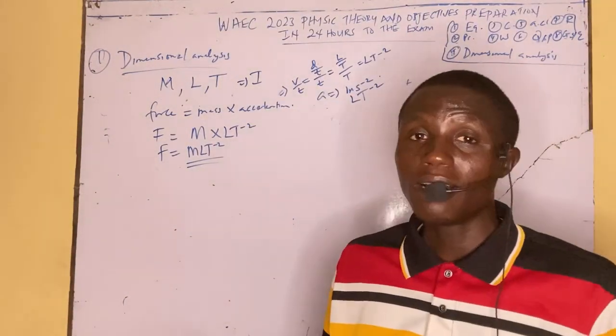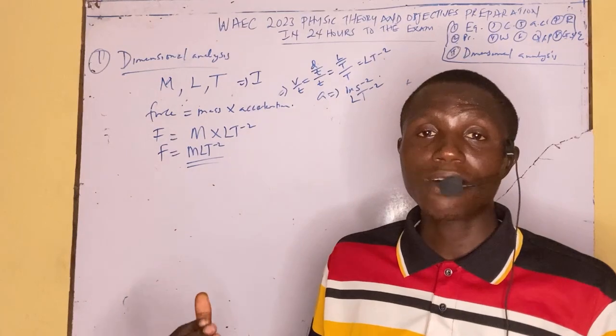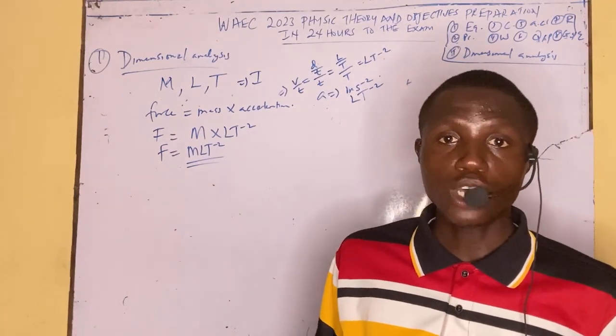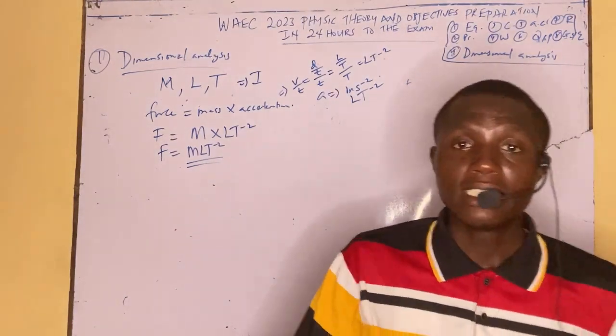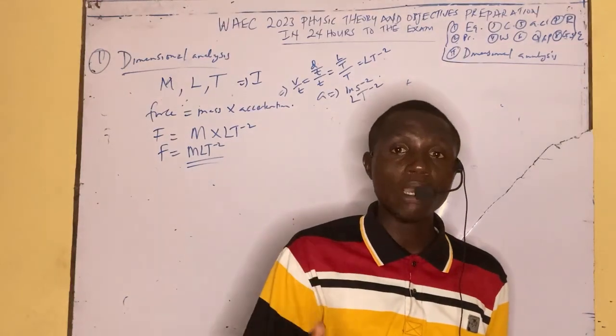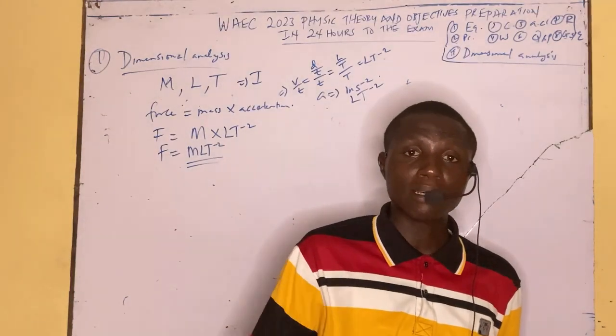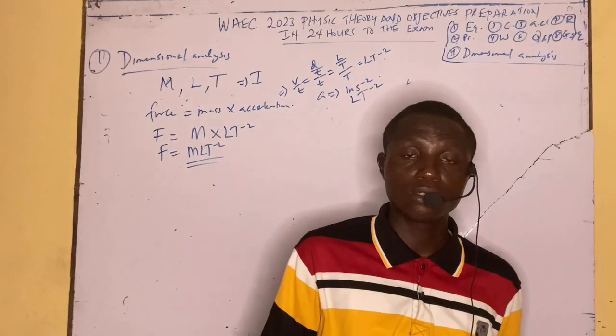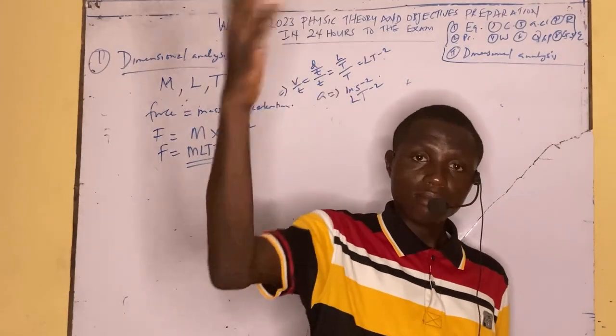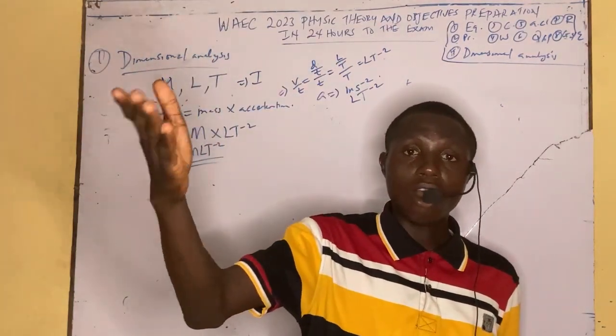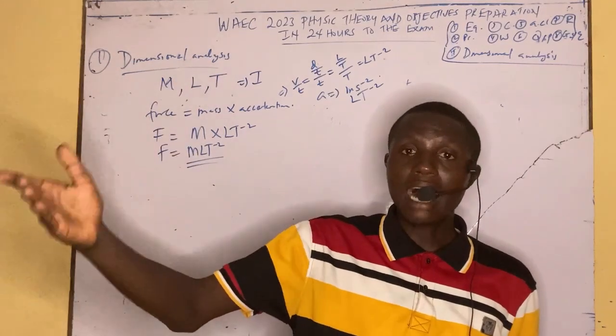And they can give you a dimensional question in words. They might say the velocity of a wave traveling in a particular medium is directly proportional to the force and